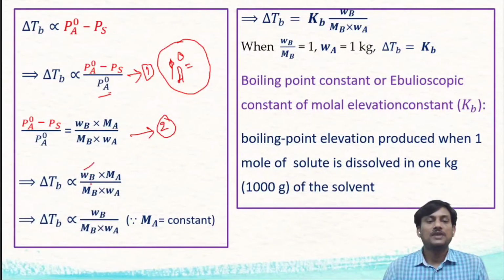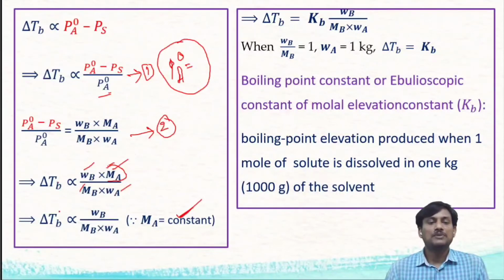Here WB is the weight of solute, MB is the molecular weight of solute, MA is the molecular weight of solvent and WA is the weight of solvent. We know that for a particular solvent MA is constant, so we can simplify this equation. Delta TB is directly proportional to WB by MB into WA.